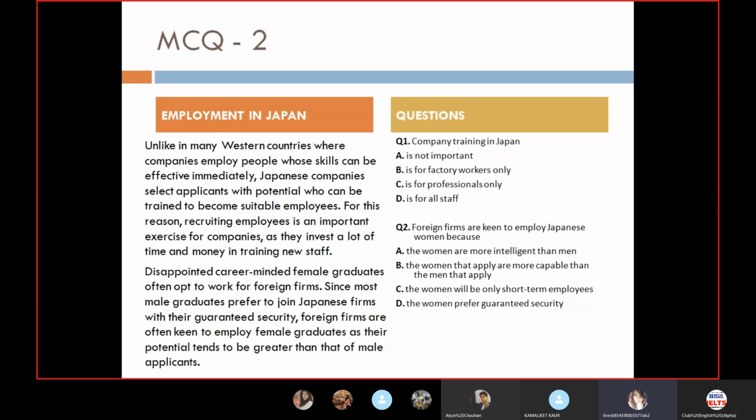Foreign firms are often keen to employ female graduates as their potential tends to be greater than that of a male applicant. So after reading this particular section, we will be attempting the question which is next to it, in which the first question says company training in Japan, A, B, C, D. The second question is foreign firms are keen to employ Japanese women because. Then again, we have four options. Kindly, again, just like we did previously, take some time out, try to attempt the question by yourself, and then we'll be discussing it.